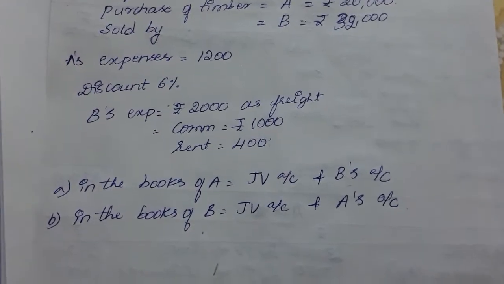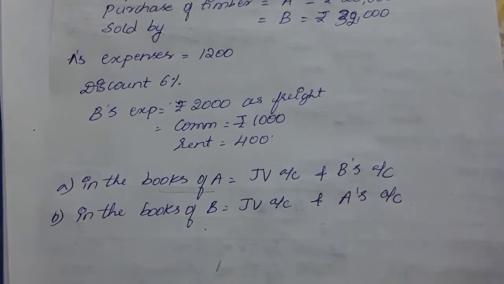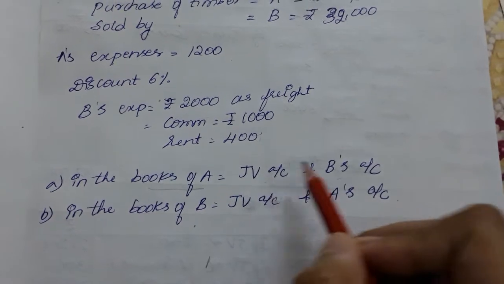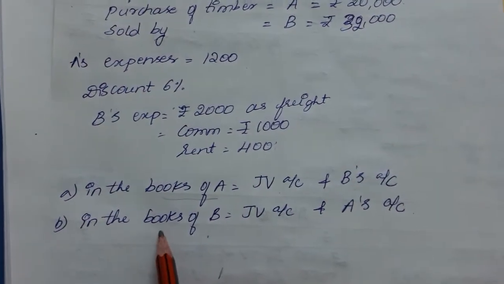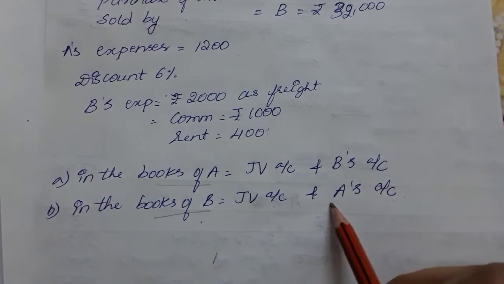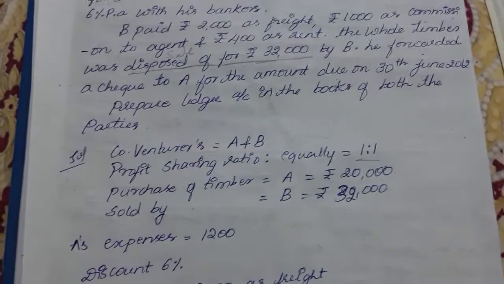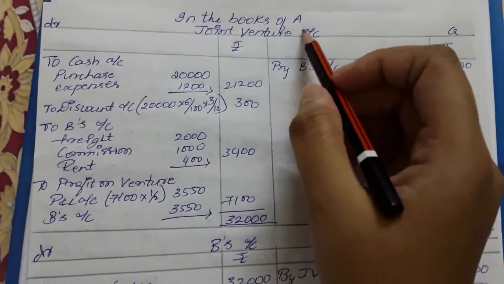Take for example, if A is preparing the books of accounts, then A needs to prepare the joint venture account and B's account. If B is preparing the books of account, he needs to prepare the joint venture account and the other co-venturer's account, that is A's account. I hope you have understood the question. And then, coming to first, what do we need to prepare? Let's prepare it in the books of A.